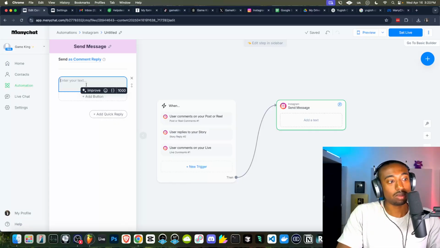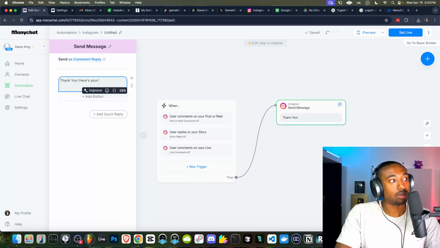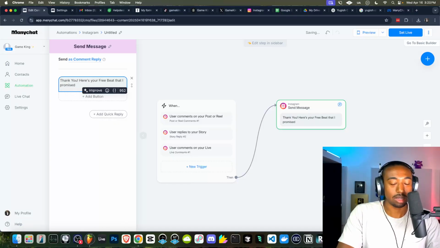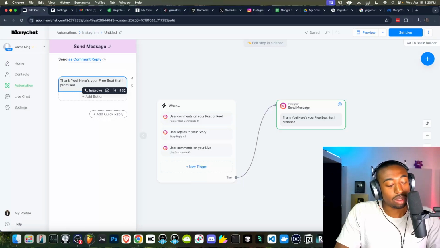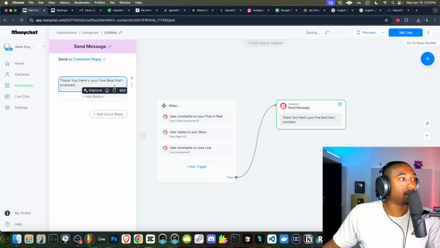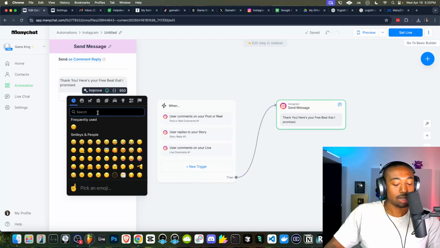So we want to keep this really, really simple. We'll say thank you. And then I'll say, here's your free beat that I promised, or whatever the free thing is. In this case, we'll just say beat as a placeholder word. We can always go back to change or make other automations, okay, with other keywords. And then we want to insert an emoji, and let's do the pointing down emoji.